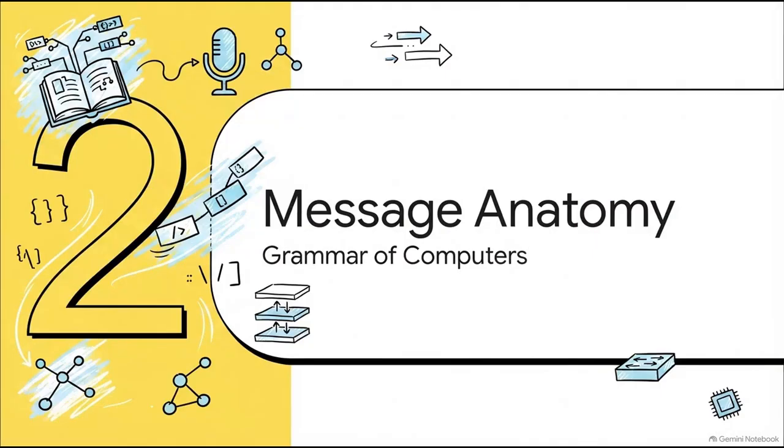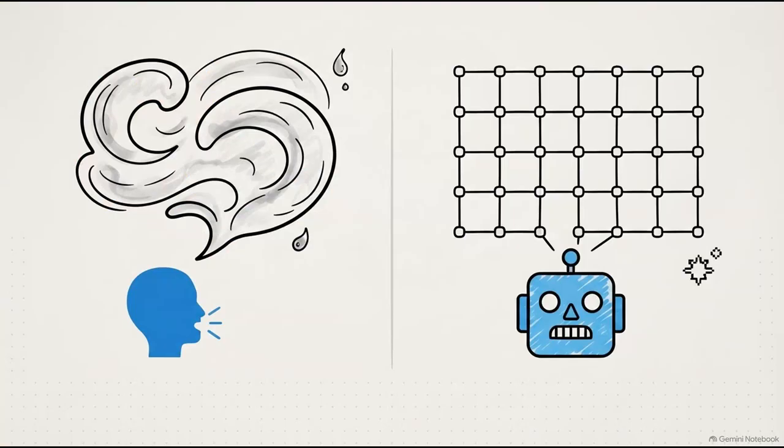All right, Section 2, Message Anatomy and Grammar. So now that we know computers operate on these strict rules, how do these protocols actually structure the messages they send? Just think about how we communicate every day. Human grammar is incredibly flexible, right? If I jumbled my words or totally misspell a text, you still know what I mean. Computers, not so much. They require absolute structural perfection, which we call message syntax. It's essentially human grammar, but flawlessly rigid. Literally a single bit out of place, and the machine has no idea what you're trying to say.